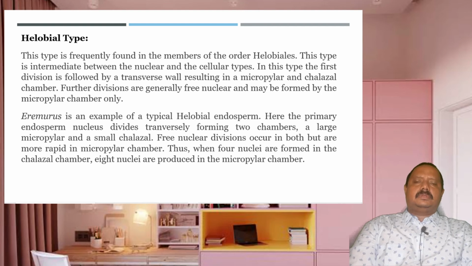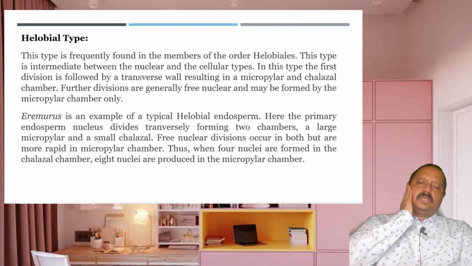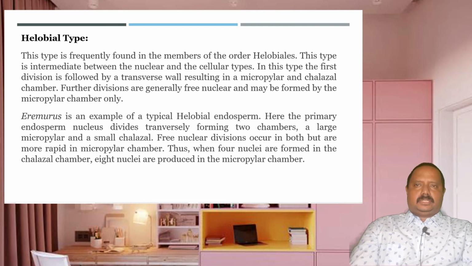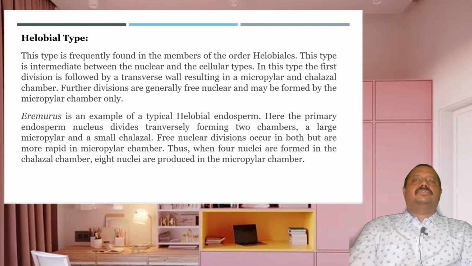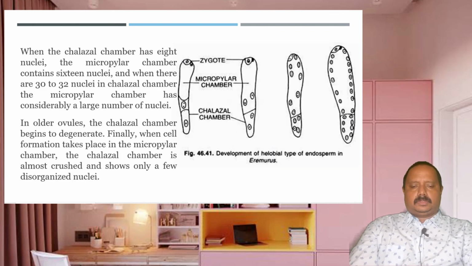And there are so many examples of the Helobial type. Here the primary endosperm nucleus divides transversely, forming two chambers, a large micropylar and a small chalazal. Free nuclear divisions occur in both but are more rapid in the micropylar chamber. Thus, when 4 nuclei are formed in the chalazal chamber, 8 nuclei are seen in the micropylar chamber. That means the division is more frequent in the micropylar chamber. So there is a difference in the cell wall formation, and also a difference in the number of divisions in the endosperm.